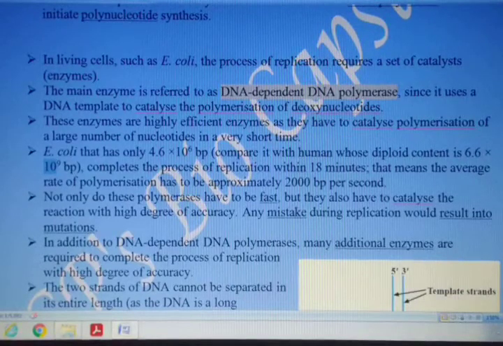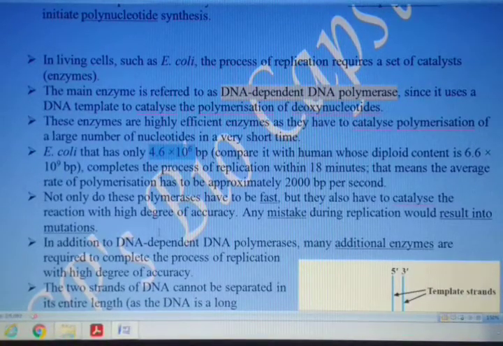Now in the case of E. coli bacteria, it takes only 18 minutes to synthesize the long DNA chain, which is 4.6 into 10 to the power 6 base pairs.